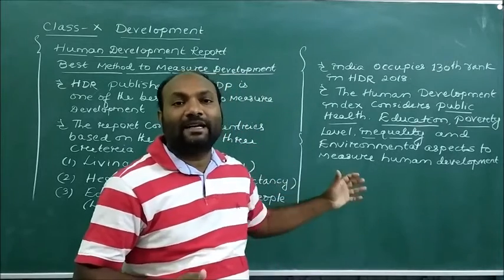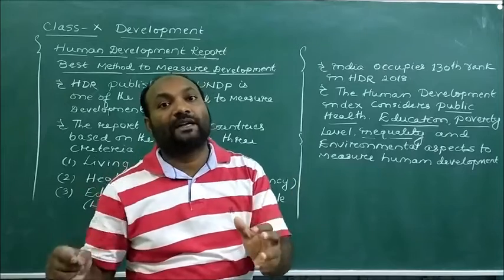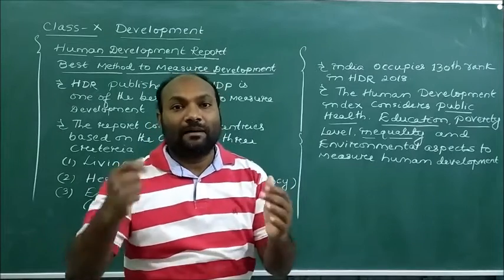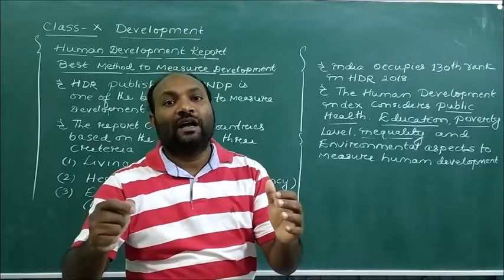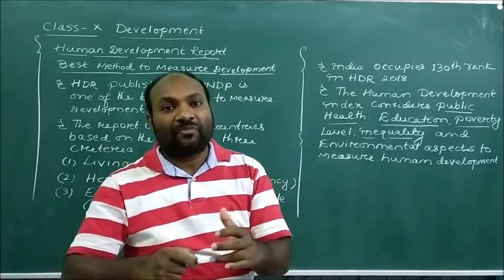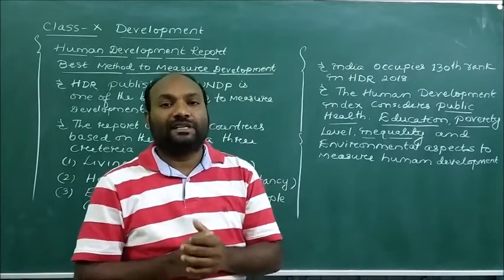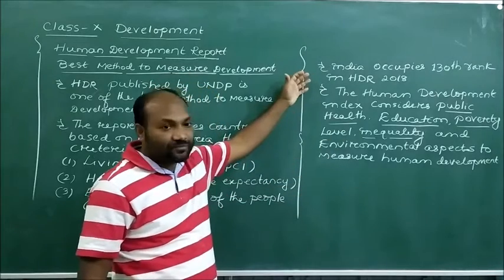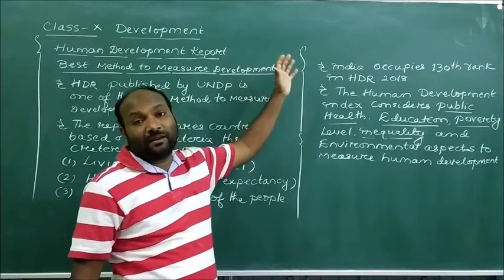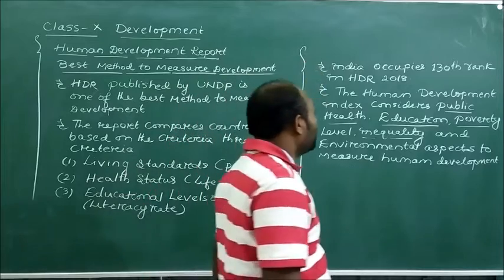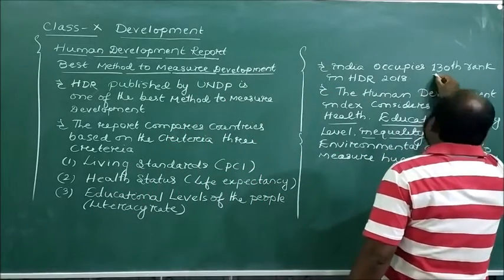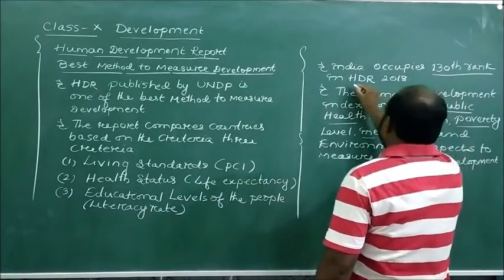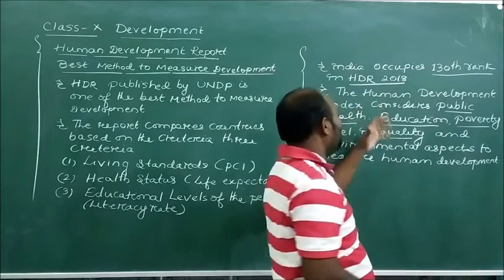So these three criteria are very important to measure the development ratio as well as the development area of the nations. So dear students, according to this HDR report, India is occupying the 130th rank in the HDR report in 2018.